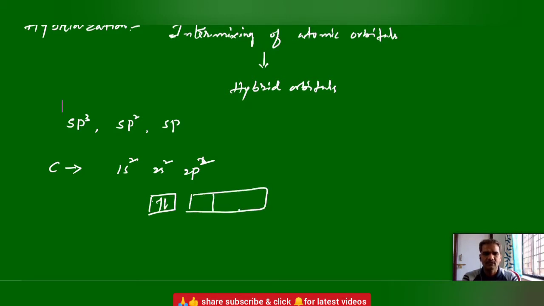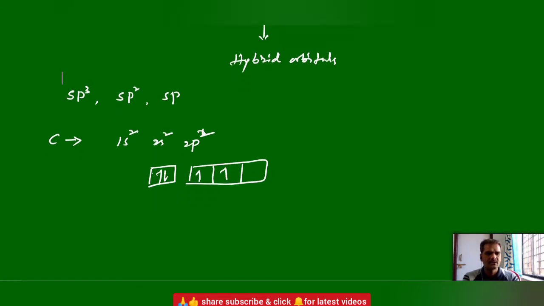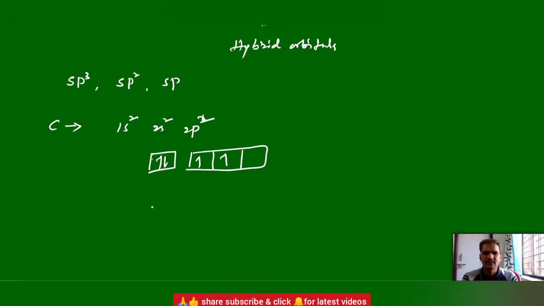This is the ground state electronic configuration. But carbon can show tetravalency in the first excited state. One of the electrons will jump into the p orbital. Now we have 4 electrons available, so it can form 4 bonds.